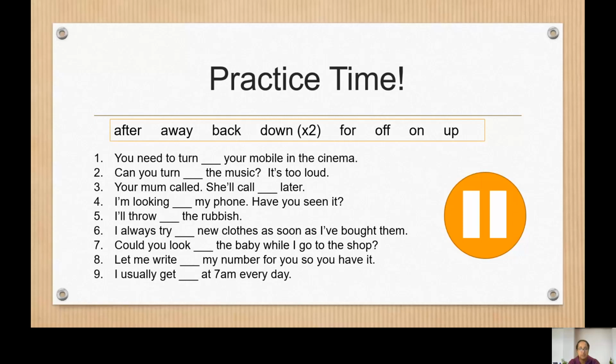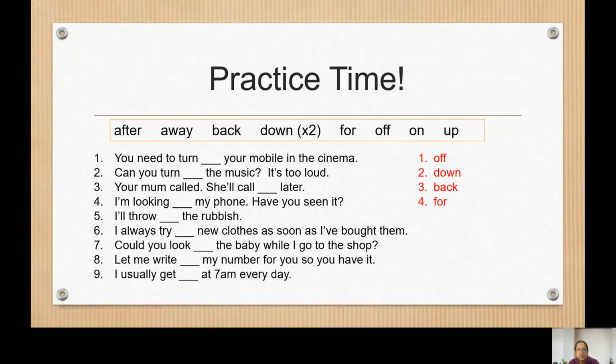So number one, you need to turn off your mobile in the cinema. I hope that's what you've got. Number two, can you turn down the music? It's too loud. If it was too quiet, we would turn it up. Number three, your mum called. She'll call back later. She'll return the call later. Number four, I'm looking for my phone. Have you seen it? I've lost it.